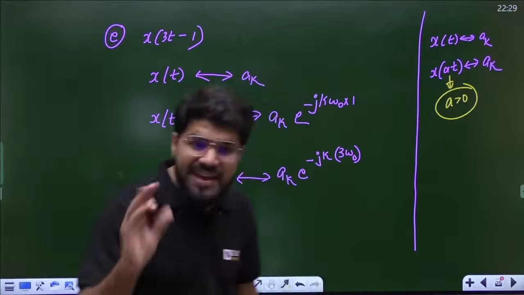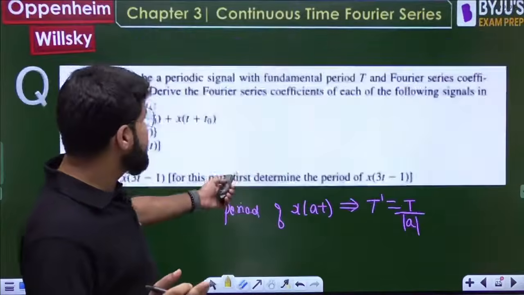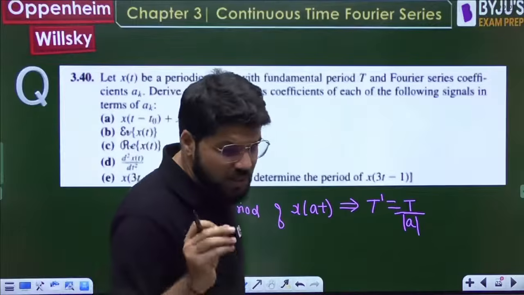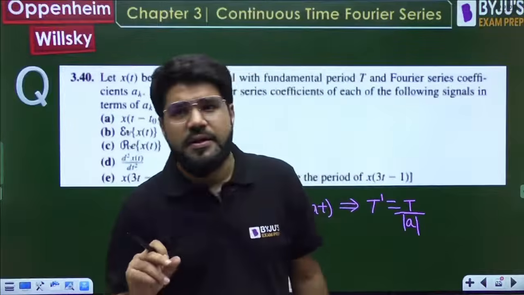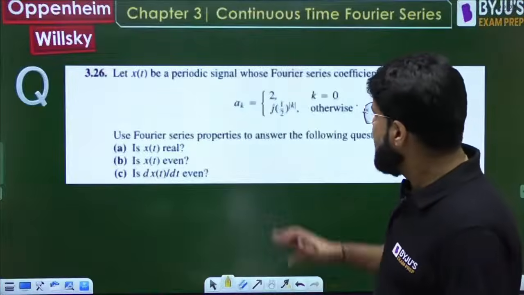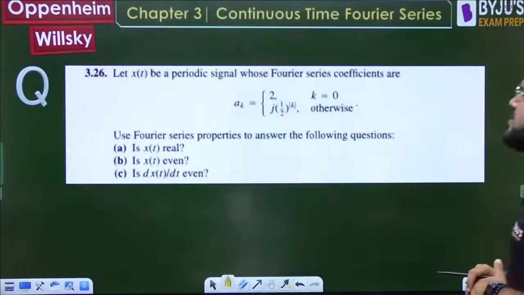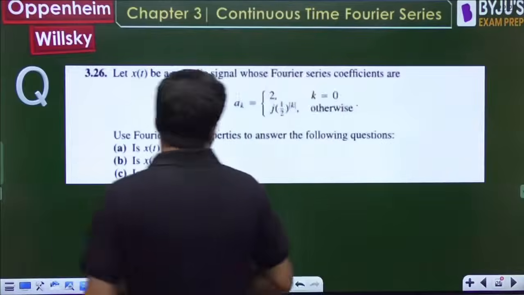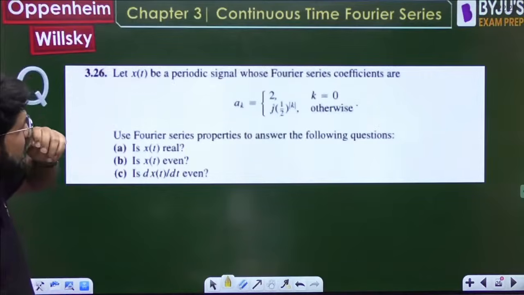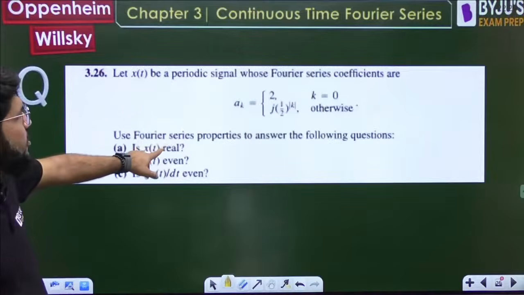These are very much relevant GATE questions. There is a little bit of data change, but you can see these questions in previous years' papers. That is why I told you the questions are very much relevant to the GATE questions. Next, again property based, purely conceptual. Let x(t) be a periodic signal whose Fourier series coefficients are given: ak equals 2 for k equal to 0, or else it is equal to (j half) power mod k. Use Fourier series properties to answer the following question.